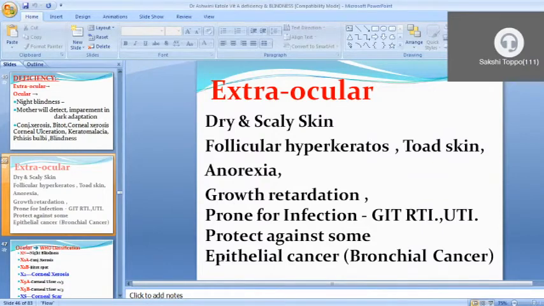It also protects against some epithelial cancers. If deficiency is there, there are more chances of bronchial cancer. Some findings suggest this, but it is not proven.